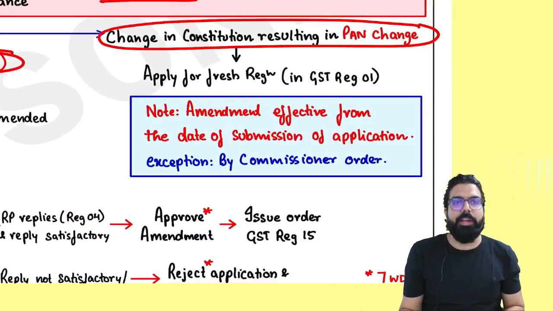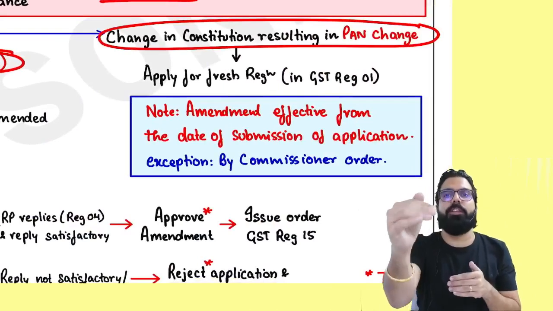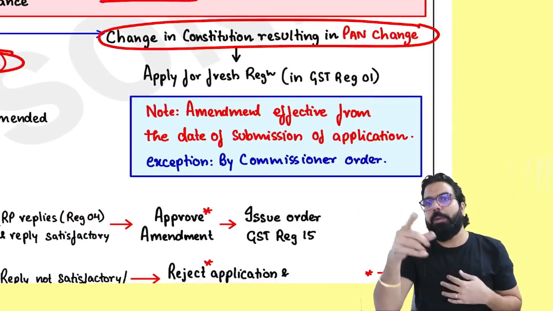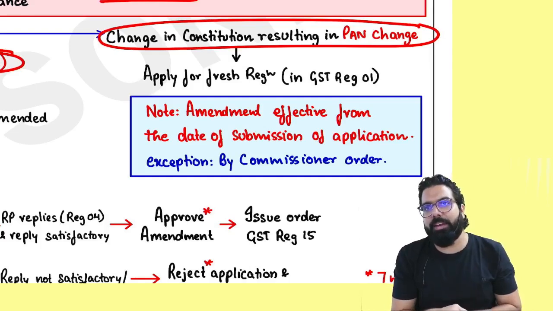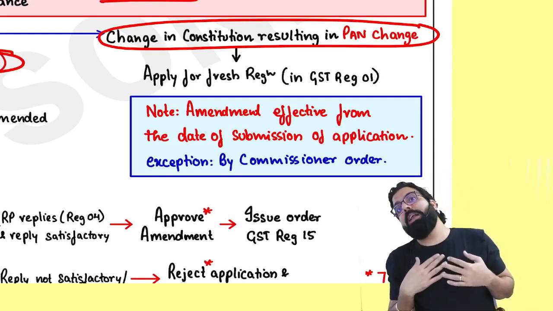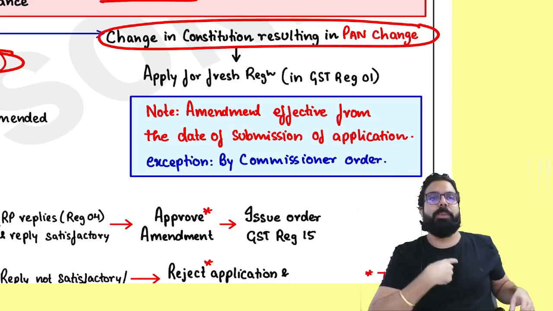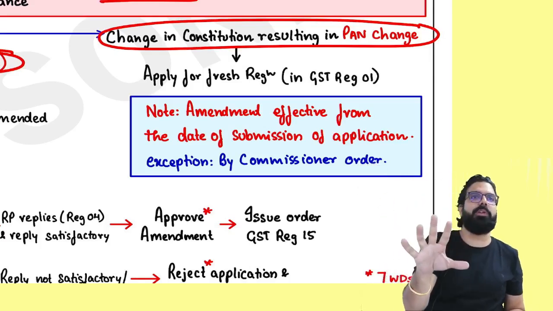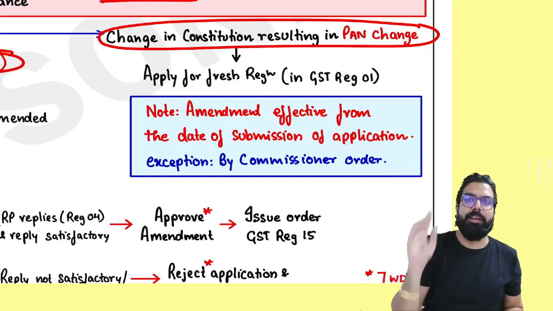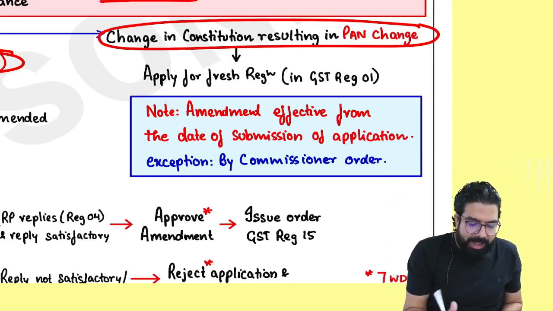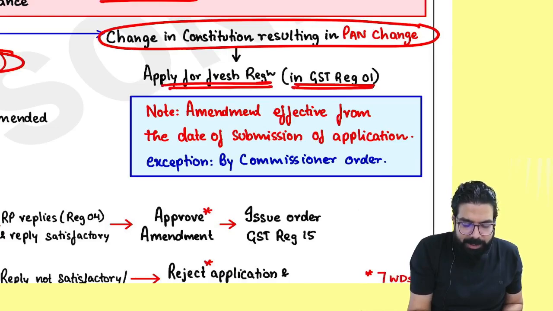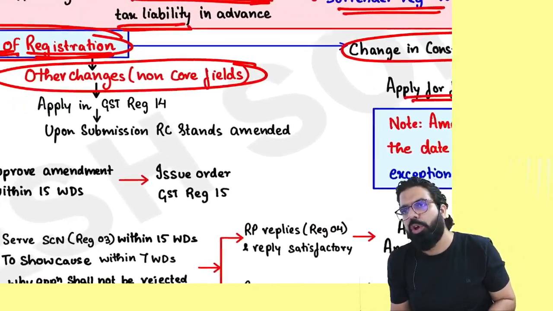Always remember one thing. Supposing I went ahead and transferred my business to my friend. Now my friend has to take fresh registration. Can he do an amendment in my registration only? Sir, change my PAN number, put his PAN number in my registration. That is not possible. He has to take fresh registration. Remember one thing, apply for fresh registration in GST REG 01.